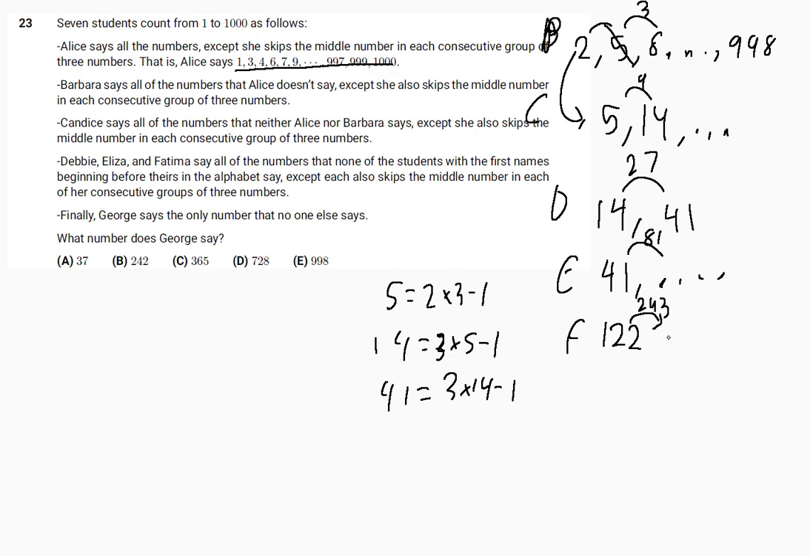and stop when we can't go any farther, we get 122, 365, and 708. And so if we keep going further, we still know that this is the middle term for the first 3. And so George has to say 365. So the answer is C.